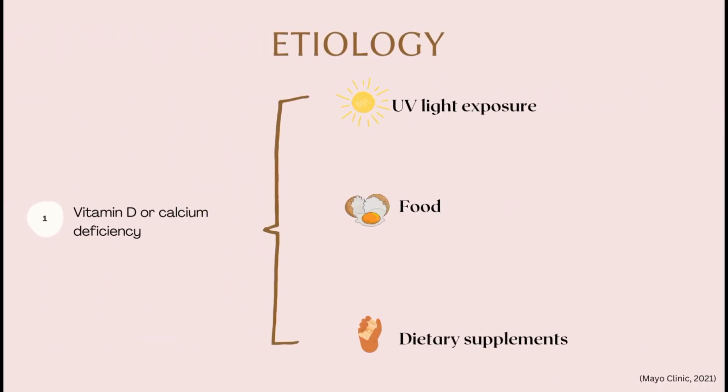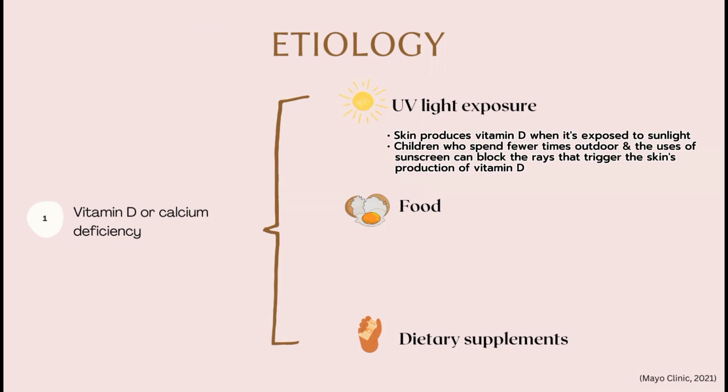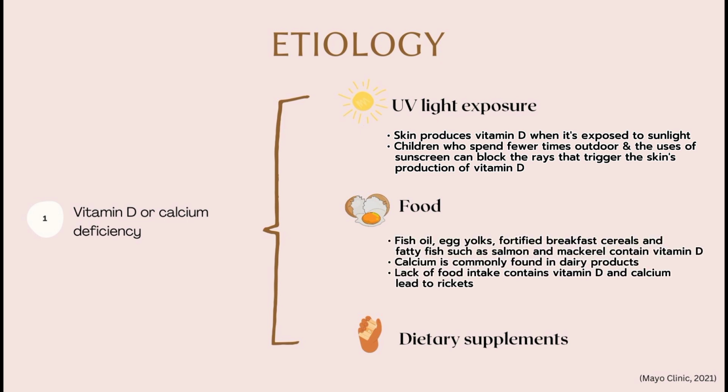First, vitamin D or calcium deficiency. Due to UV light exposure, skin produces vitamin D when it is exposed to sunlight. Children who spend less time outdoors or users of sunscreen can block the rays that trigger the skin production of vitamin D. Second is food. Fish oil, egg yolks, fortified breakfast cereals, and fatty fish such as salmon and mackerel contain vitamin D. Calcium is commonly found in dairy products such as milk, cheese and yogurt, and green vegetables such as broccoli and cabbage. Lack of food intake containing vitamin D and calcium leads to rickets.